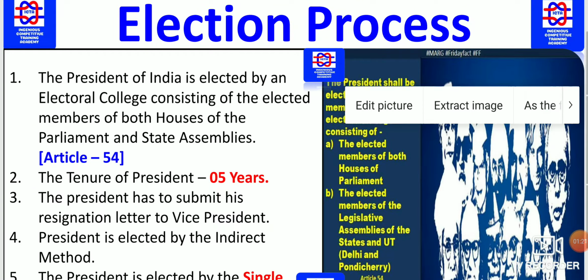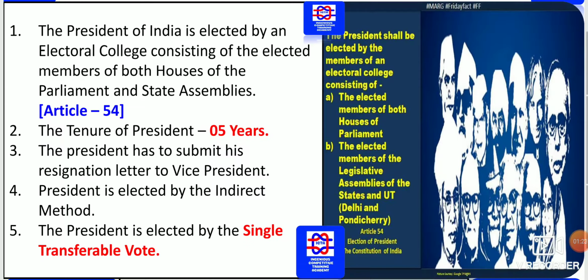How will the election process be? The President of India is elected by the Electoral College, which consists of the elected members of both houses of the Parliament and state assemblies. So this is called the Electoral College. The article which deals with this is Article 54. You must know exactly which articles concern the election process and the President of India.